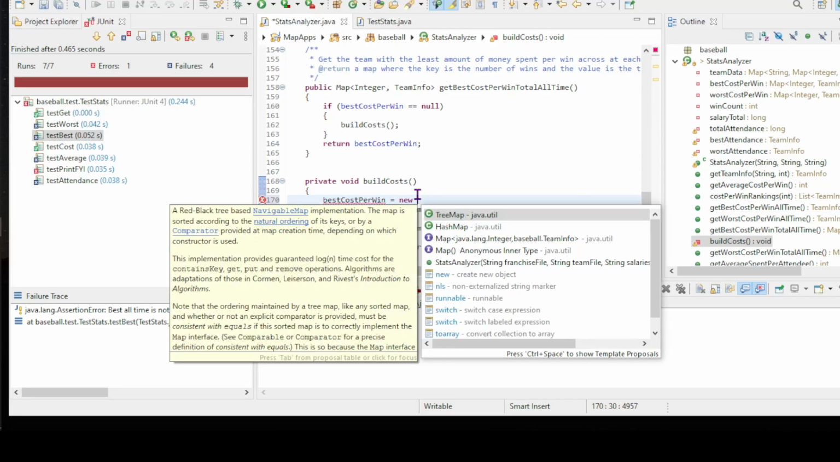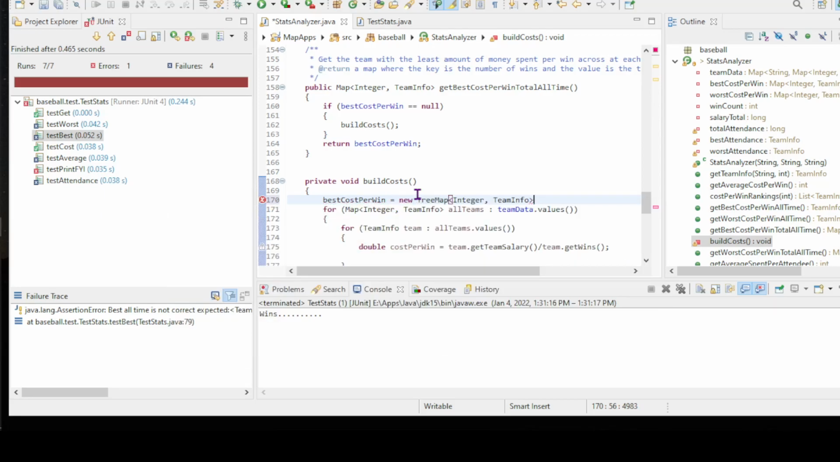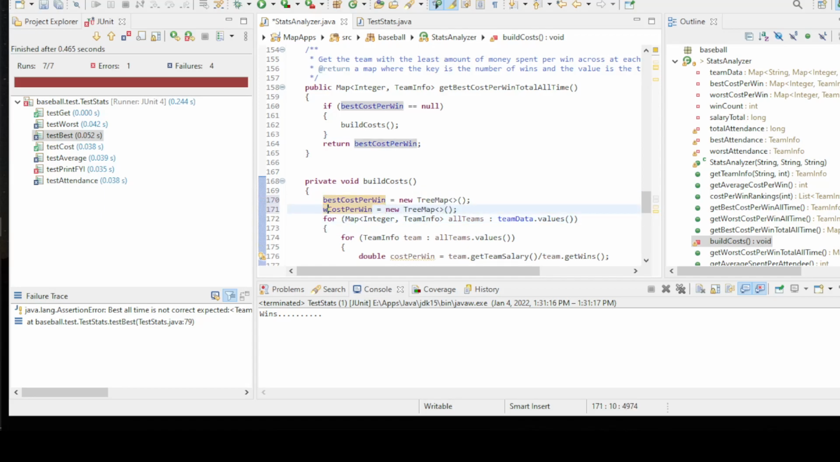And this is going to be a tree map. That's going to work for me because it's going to order them. It'll be easier to print them out. I can see low to high or high to low, I think is what we're going to do. And then worst cost per win here.